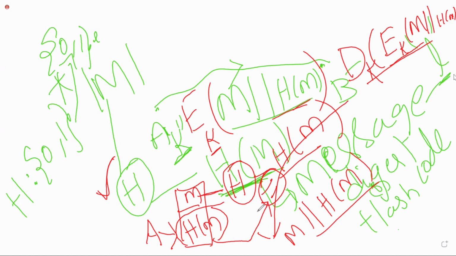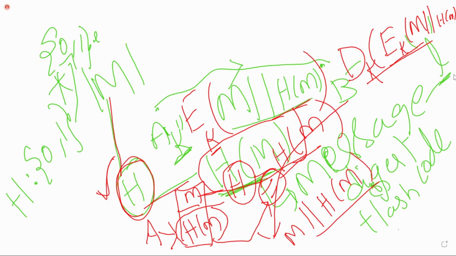Whenever it generates the hash code, it will not use any key. If you observe, with the hash function, the message is simply given to the hash function, and the hash function generates the hash code. It does not use any key in the hash functions.